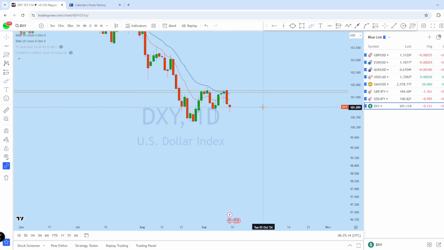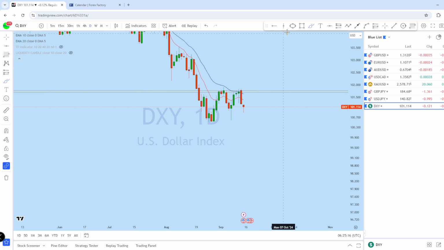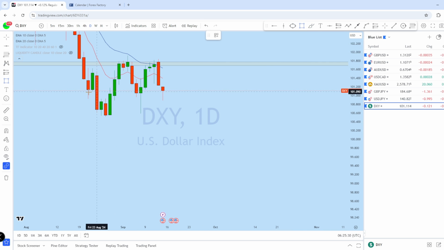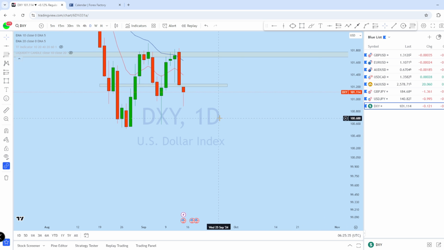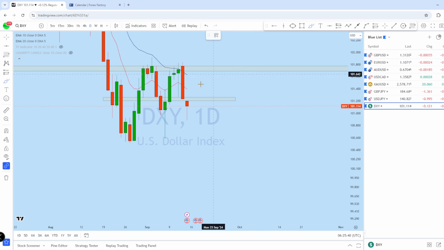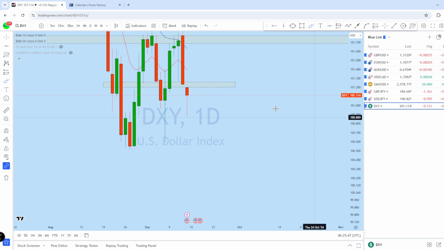Now if we look at the daily chart on DXY, this is an important level of resistance here, and from that resistance we see a lower double bottom formation with a lower high, which is a sign that DXY might remain bearish. On the last day of the trading week, we saw a gap open, and this gap still has not been tested yet, so we might see DXY bouncing back to the upside, potentially filling that gap, retesting, and then dropping back down to create a new lower low.